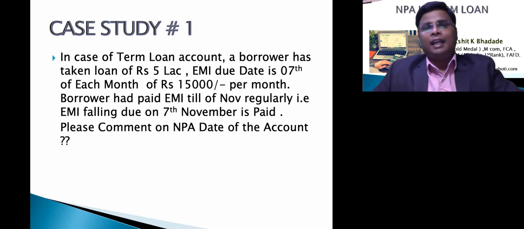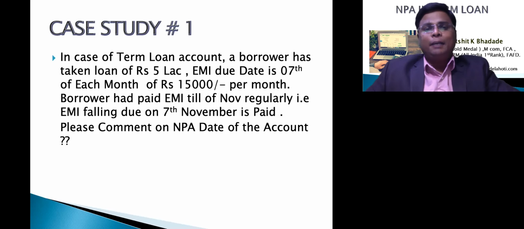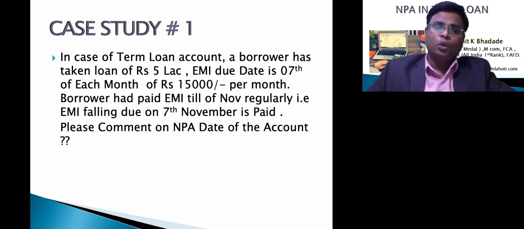Friends, now in this situation, all the EMIs up to 7th November are paid by the borrower. The next EMI will be due on the 7th of December. The 7th December EMI is not paid by him. So the first date of overdue will be 7th December.